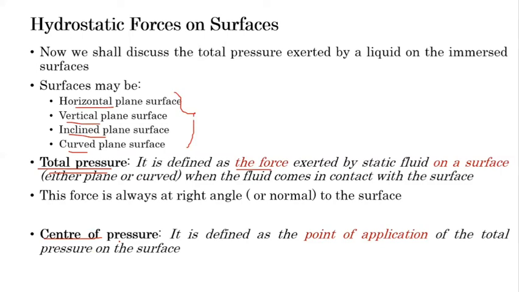In these cases, we will always consider the center of pressure with respect to the free surface of water, because it is readily available and we can easily calculate the height from the free surface. For the location of the center of pressure we must establish the relation with some reference, so we will consider the free surface of liquid as the reference for the center of pressure and total pressure.